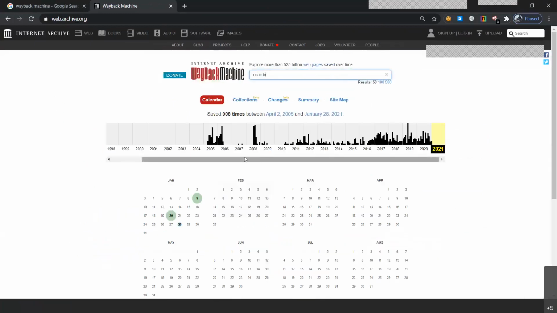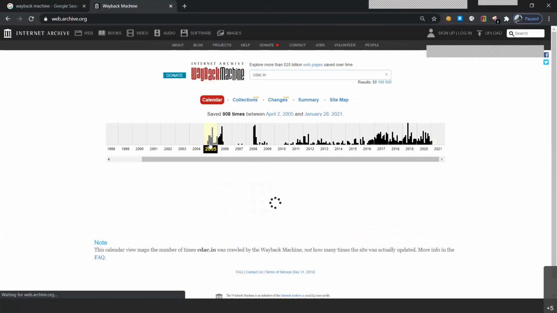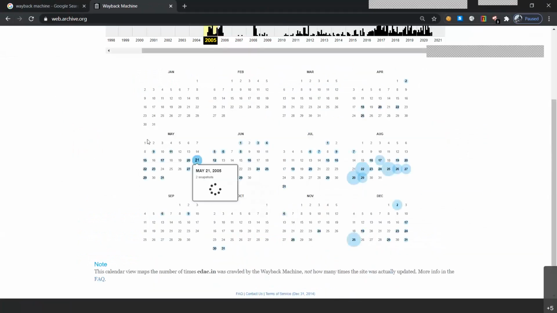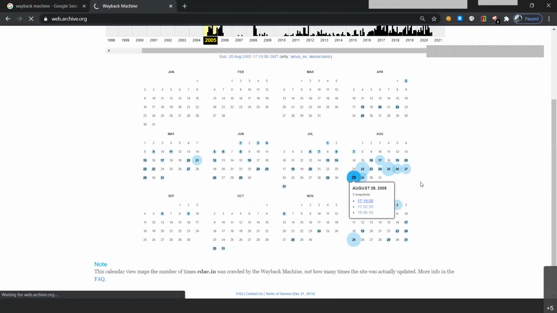So you know that CDAC's main website was first seen in 2005, as it's written here. When you click on the year 2005 and then go to the particular date when this website was first captured, you might be able to see the website's snapshot.